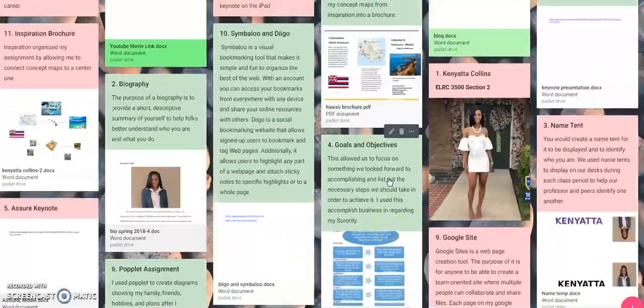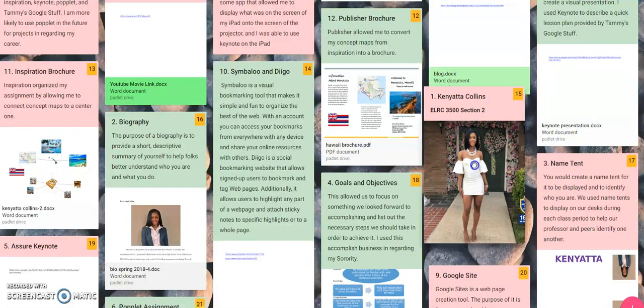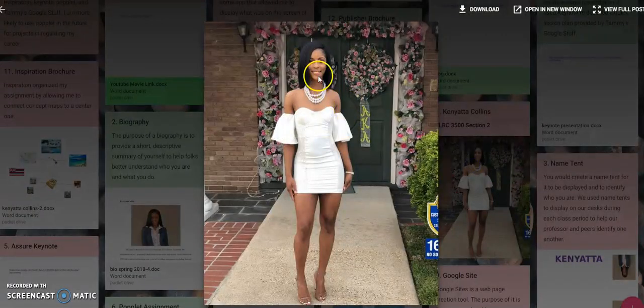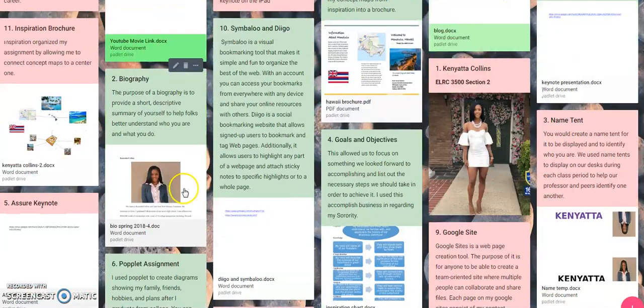So here's my Padlet, and of course my name is Kenyatta Collins. Here's a picture of myself, and this is for my ELRC 3500 Section 2 course. And I will begin with my biography.